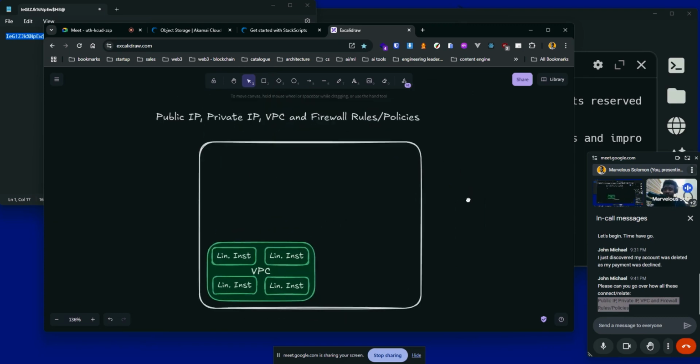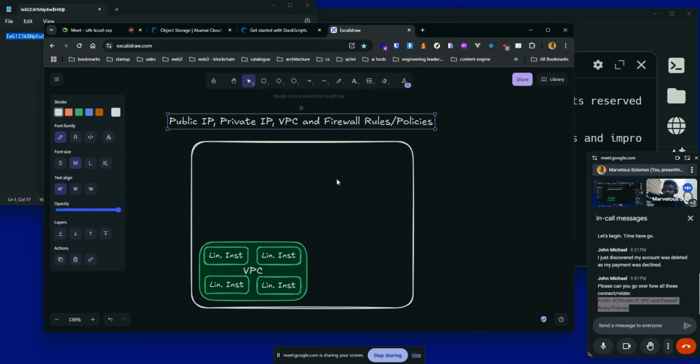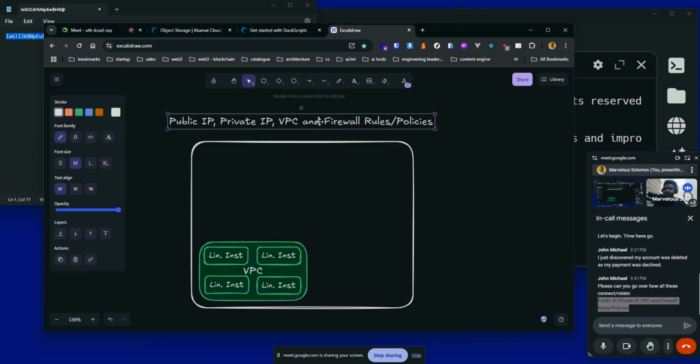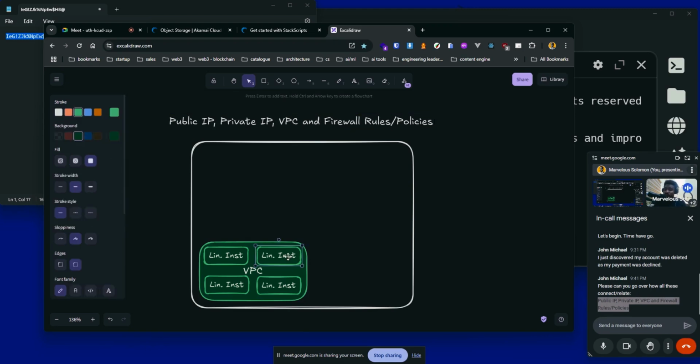For example, I would call that like a firewall, right? Now you also have some level of, I would say, security. There's something called UFW on Ubuntu, for example, which is used to configure firewall policies as well. What should be able to access this box, what should not be able to access this box. You can set that on the machine level, on the Linode instance level. You can also set some restrictions on the VPC level itself, right?